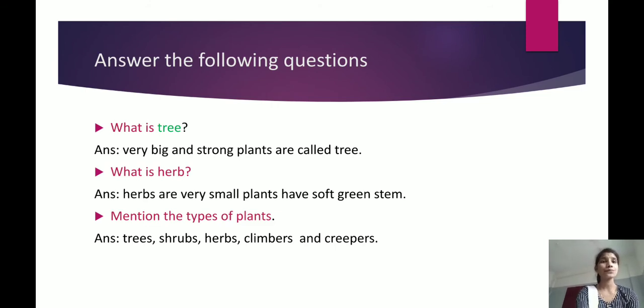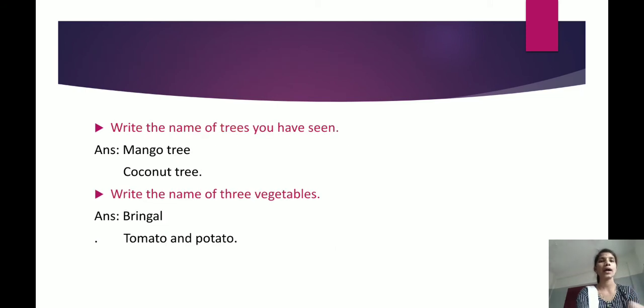Mention the types of plants. You all know what the types of plants are, right? Let's name them. Trees, shrubs, herbs, climbers and creepers. These are the types of plants. Yes or no? Yes. The next one.